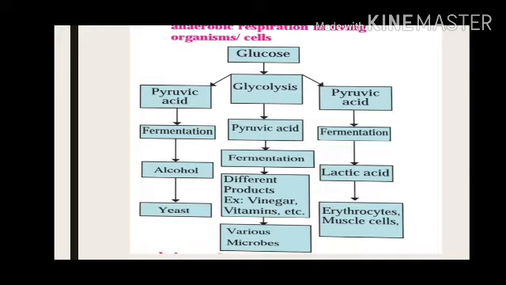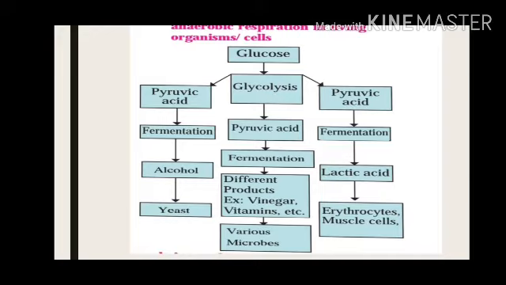In case of some anaerobic microorganisms, pyruvic acid, because of fermentation, gets converted into alcohol, and in some cases, pyruvic acid undergoes fermentation and forms lactic acid.